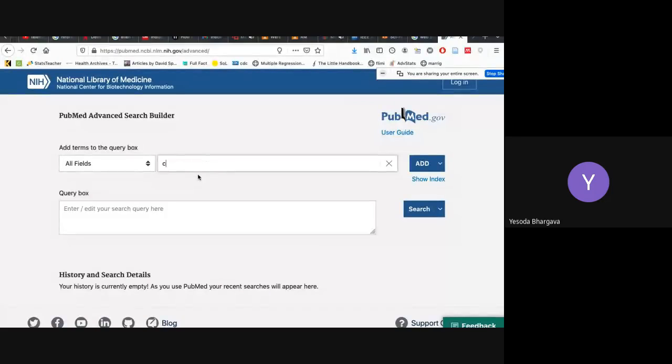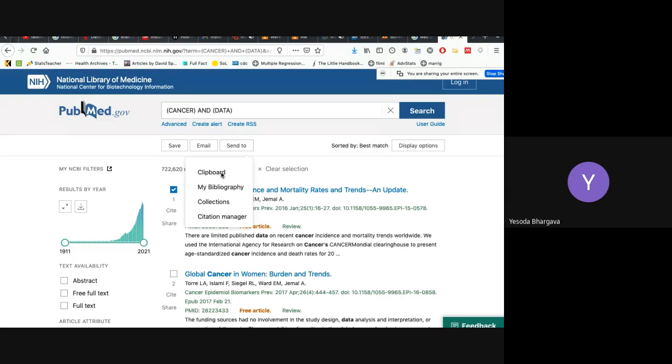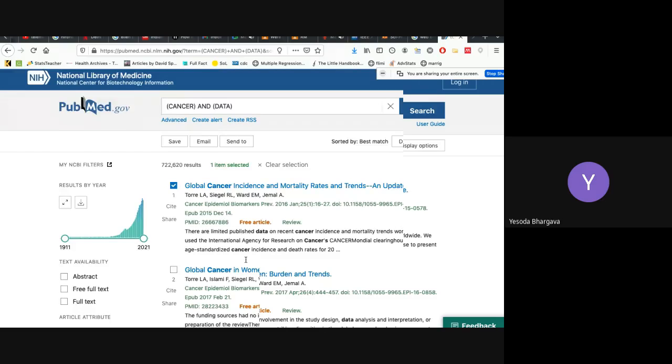So here again, if I write cancer and I add it, next, if I have to specify a term, here I have to specify the operator, add with AND, and then it will be added here. And then I can search. And here again, if you see closely, there is a Send to option. And My Bibliographic Collections is also a type of reference manager and citation manager. So this is how we can organize our results.